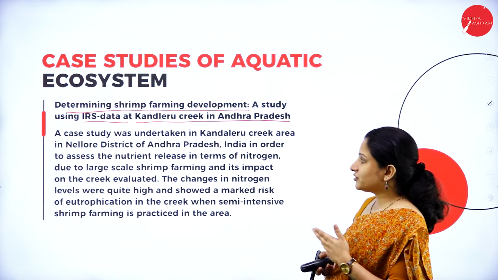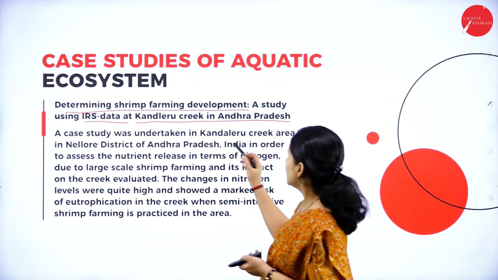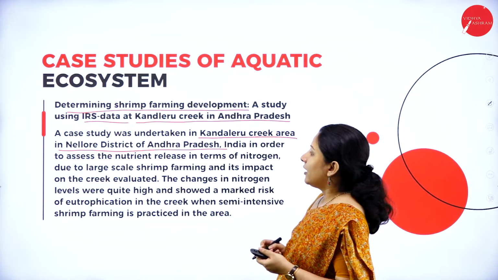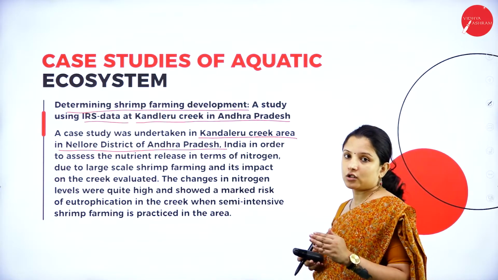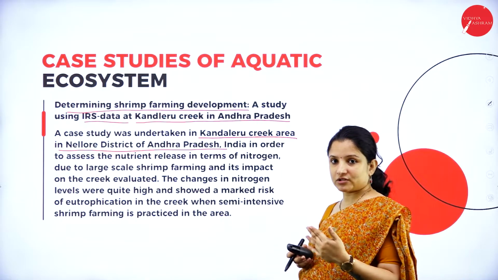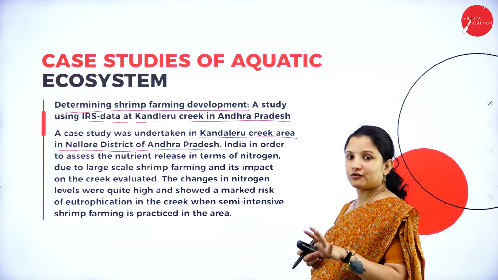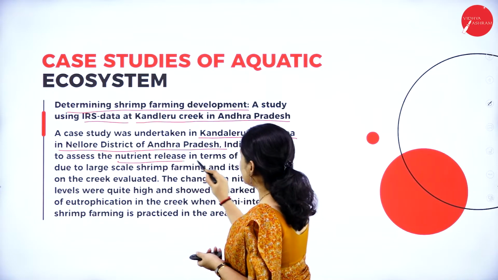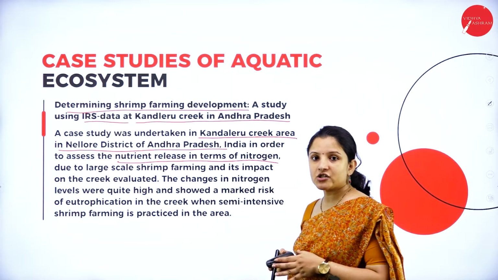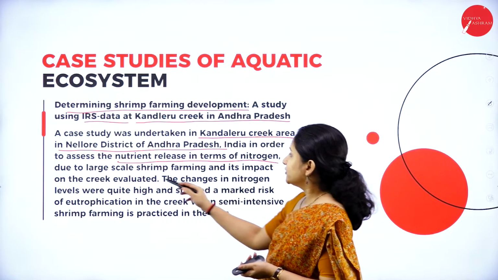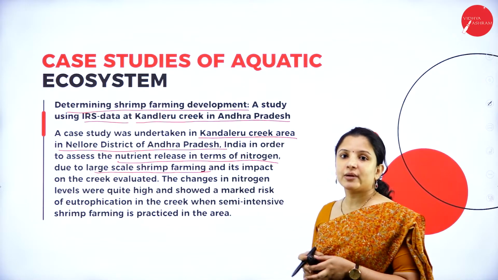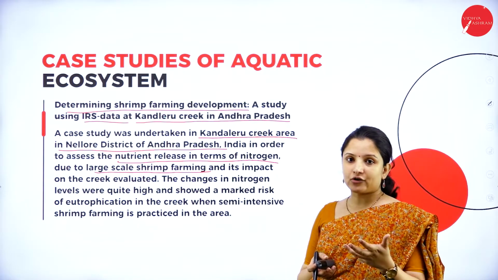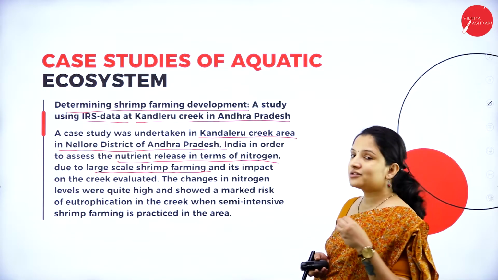What happened here was, this was a case study undertaken in the Kandaleru Creek area in Nellore district of Andhra Pradesh. They assessed the water of that creek, the natural source of water, wherein shrimp cultivation was done. There they found that the nutrient release in terms of nitrogen was very large because of shrimp farming. So it is true, right? Aquatic animals, whenever they feed on something and excrete, their excreta contains lots of nitrogen. And this nitrogen was evaluated.